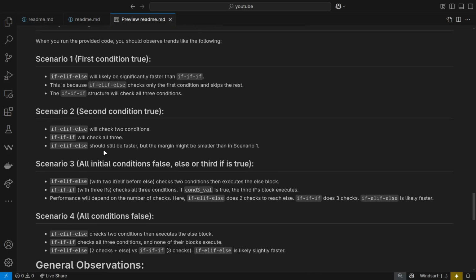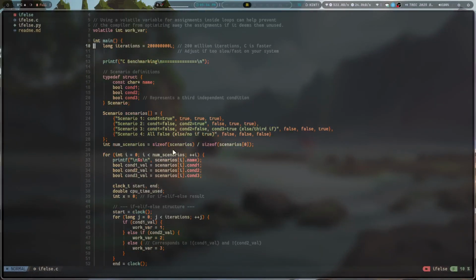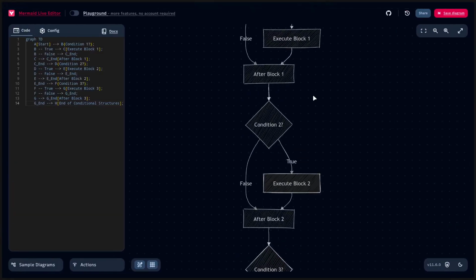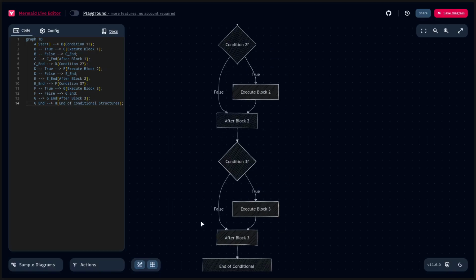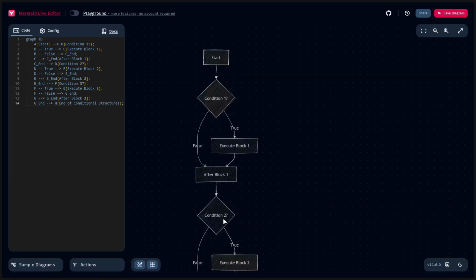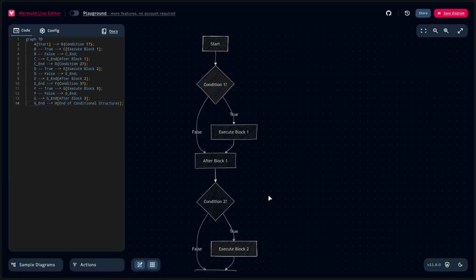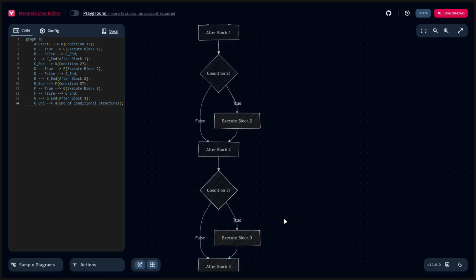Let me show you the particular things that I've put up here. In scenario one, all the conditions are true. The second scenario is false, true, true. The third scenario is false, false, and then true. And the last is where everything is false. So here, as you can see, if everything is false, you skip this one, skip this one, skip this one, and then go here. And suppose everything is true, then you execute the block here, then you execute the block here, then the block here.